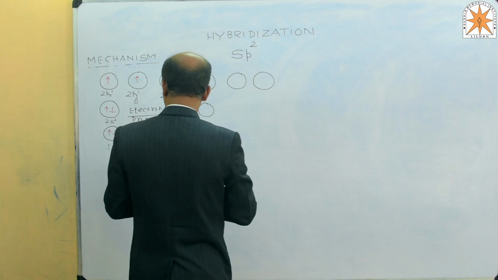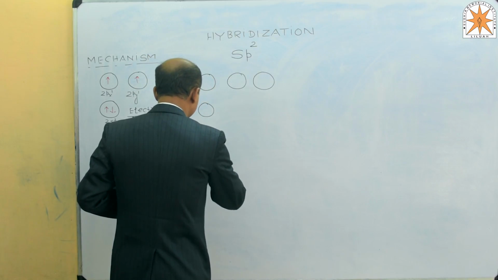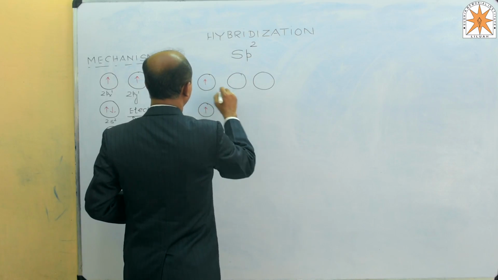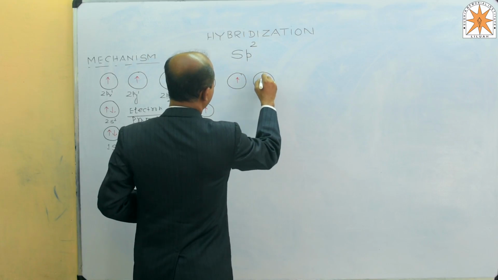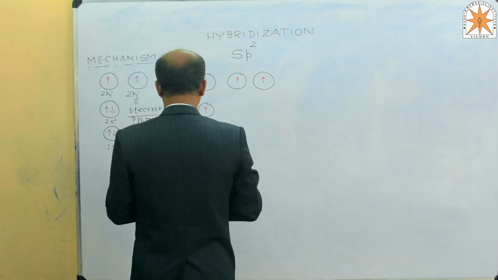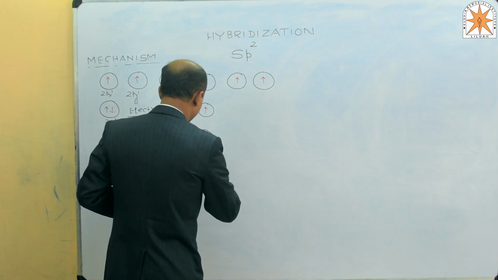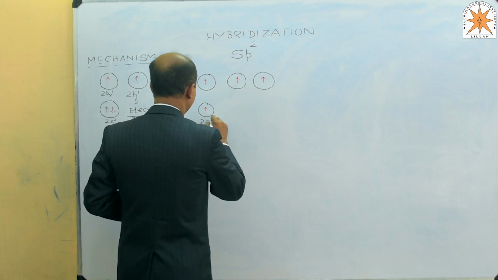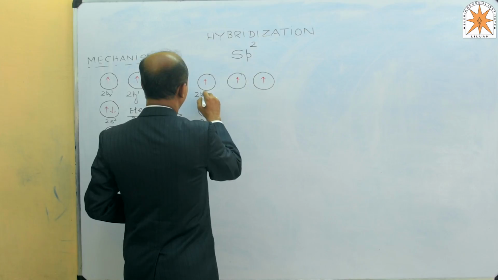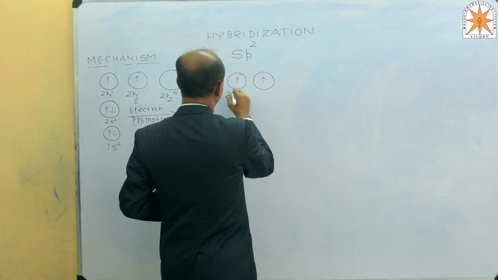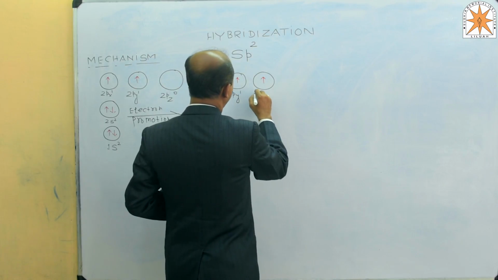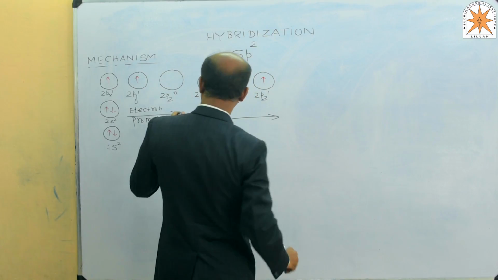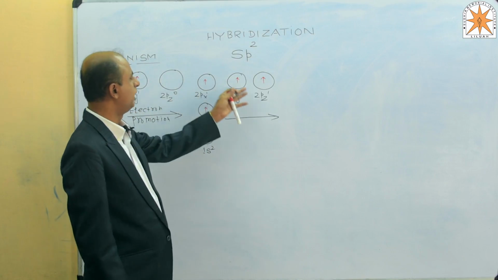After promotion the configuration becomes 1s2, 2s1, 2px1, 2py1 and 2pz1. Now in this case the number of unpaired electrons becomes 4.